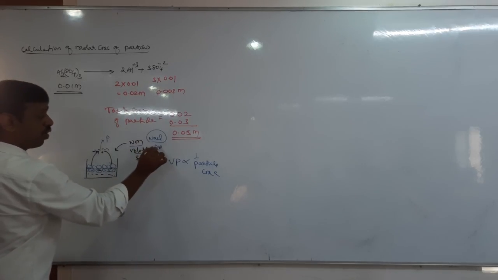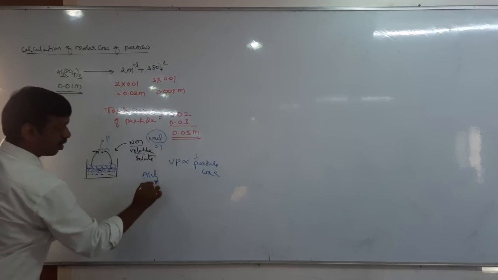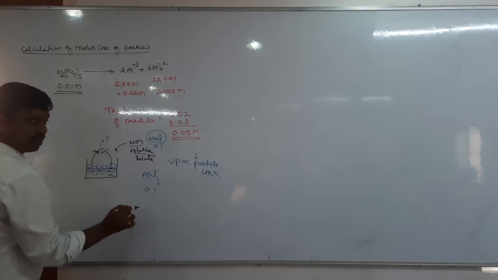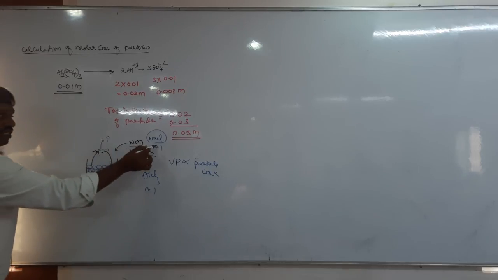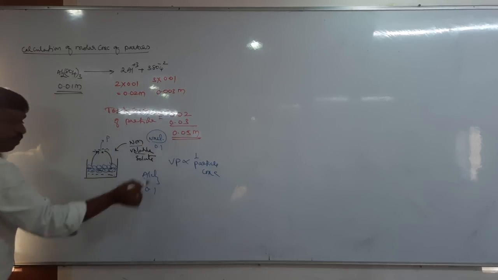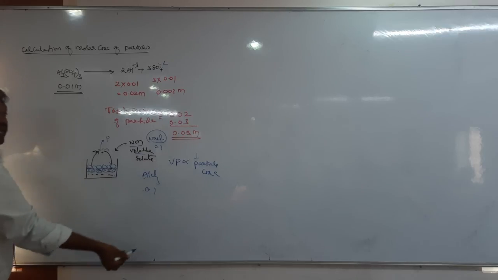For example, let us take initially NaCl, 0.1. Next add AlCl3, 0.1. Tell me, which will decrease the vapor pressure more? NaCl is 0.1, but AlCl3 is 0.1 aluminum and 0.3 chloride.